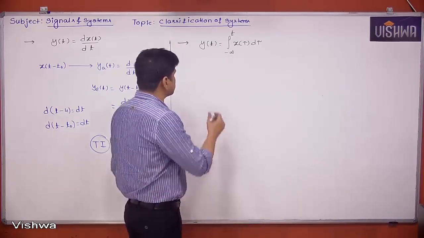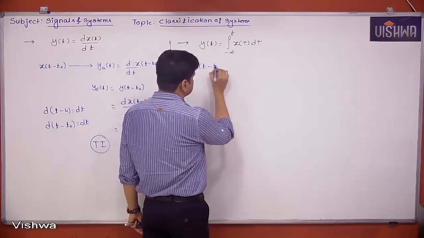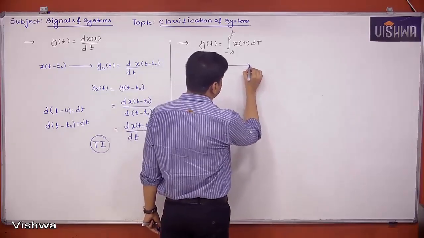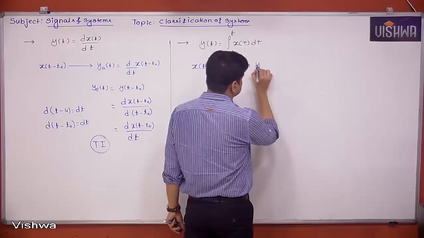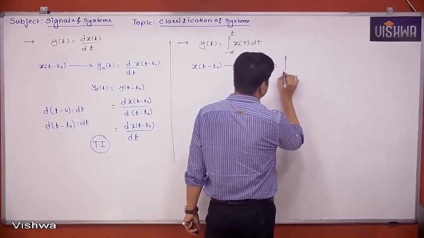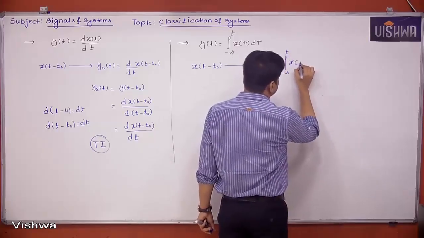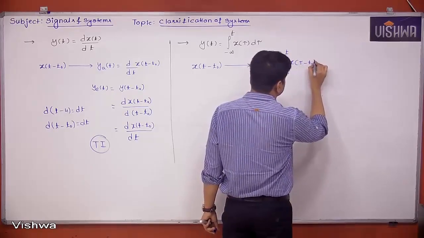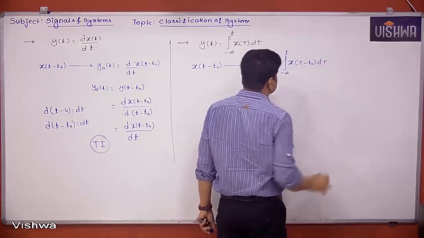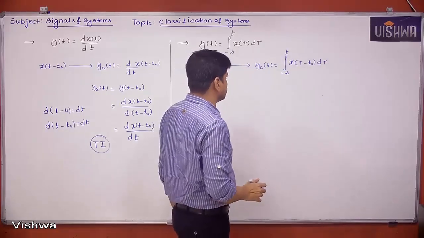So if input x of t minus t naught is given, then what is the output? Actual output is nothing but integral minus infinity to t x of tau minus t naught d tau. That's the actual output we are going to get.